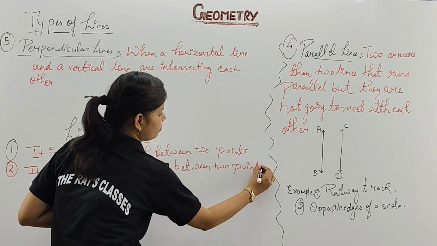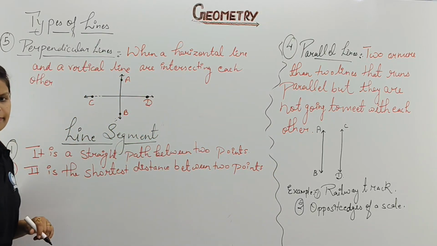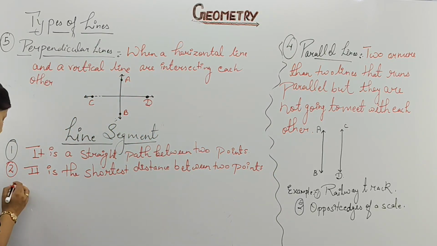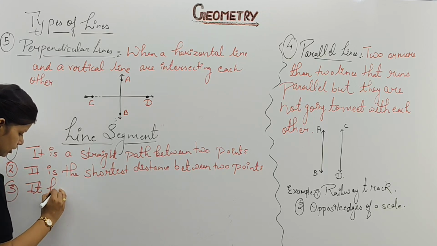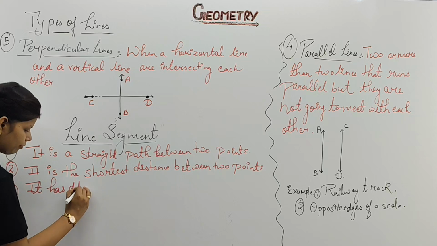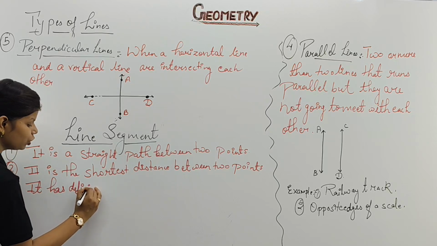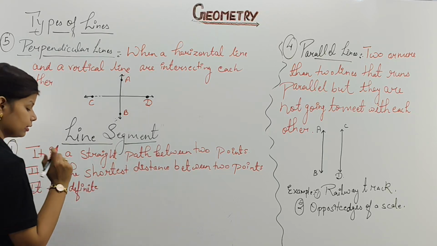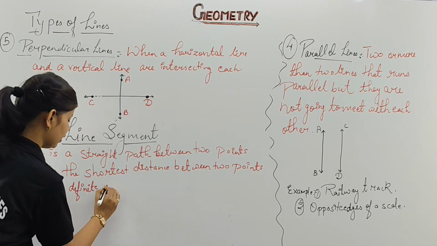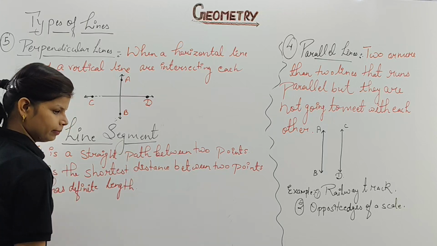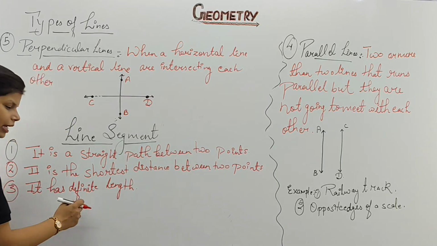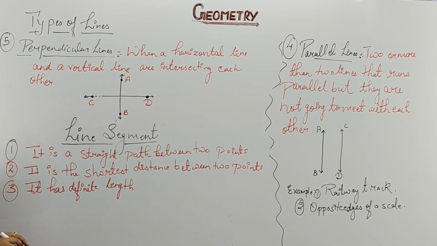As much as the distance is small, we can consider it a line segment. Clear? Third and the most important part is it has definite length. Please make sure of that, as it is the basic and important difference between line and line segment. There is no definite length for a line, but here we have a definite length for a line segment. Clear?